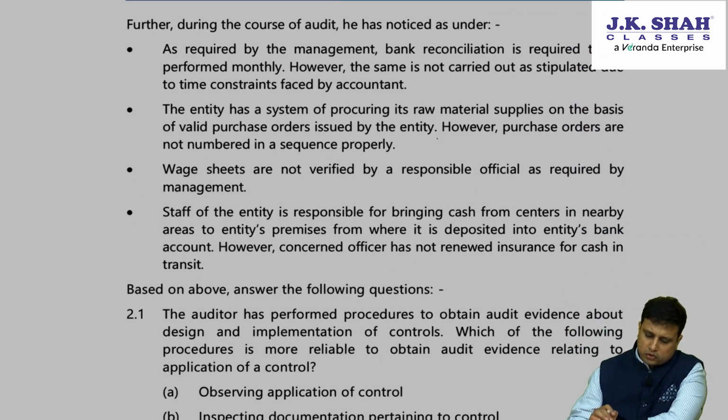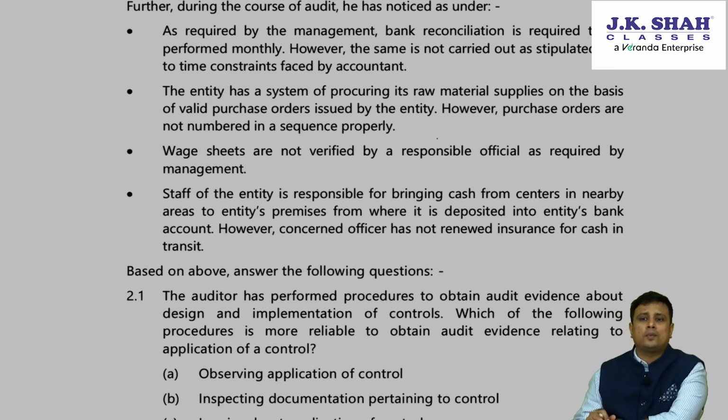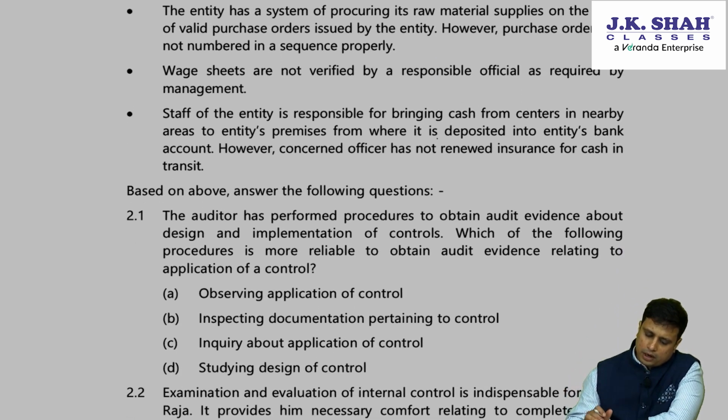Further, during the course of audit, he has noticed as under. As required by management, bank reconciliation is required to be performed monthly. However, the same is not carried out as stipulated due to the time constraint faced by the accountant. The entity has a system of procuring raw materials and supplies on the basis of valid purchase orders issued by the entity. However, purchase orders are not numbered in sequence properly.